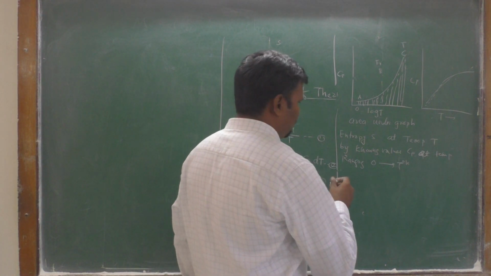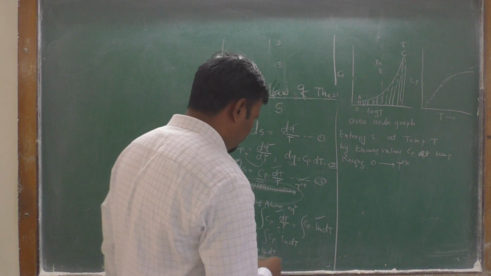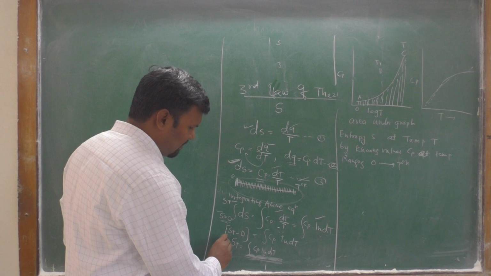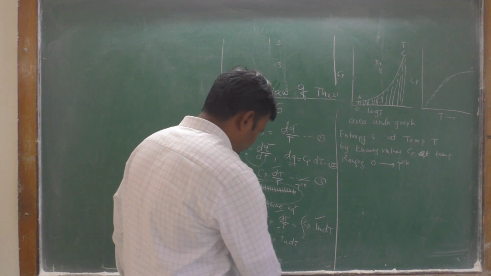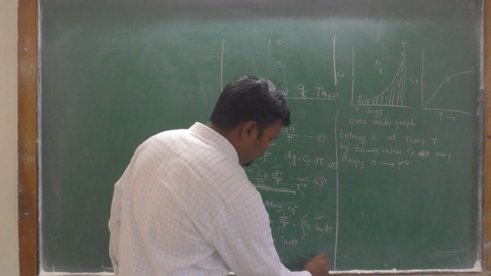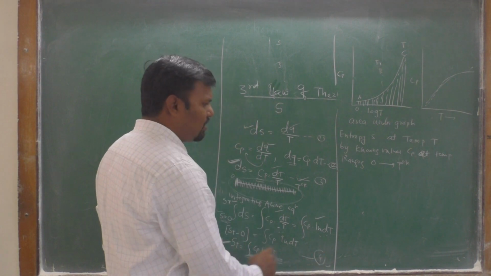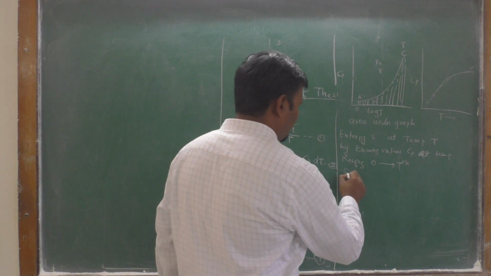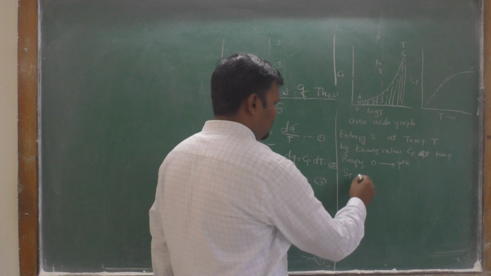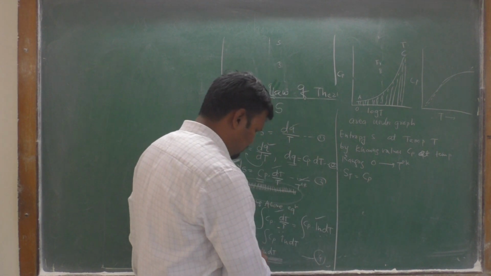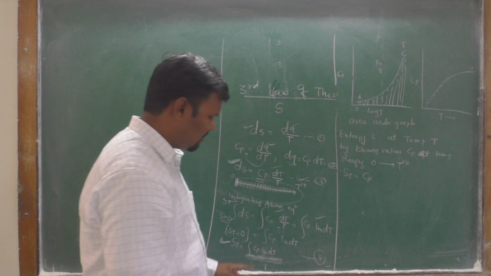Now we have the equation. By simplifying, suppose we simplify equation number 4, find the integration for this equation. S_T is equal to Cp, which is a constant for the integration.